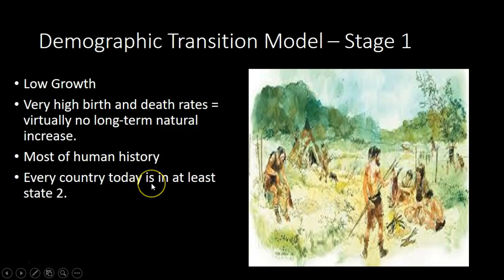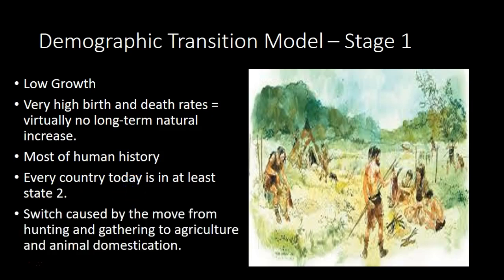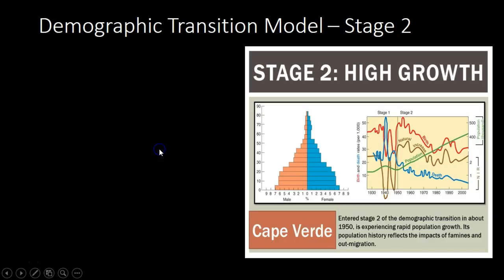Every country today is in at least stage 2, not state 2, stage 2. Sorry about the typo. So basically stage 1 no longer exists. It's just a historical thing. And it changed largely because of the agricultural revolution. Once we switched from hunting and gathering to growing food and domesticating animals, we had enough food to manage a larger population, and we could grow bigger.